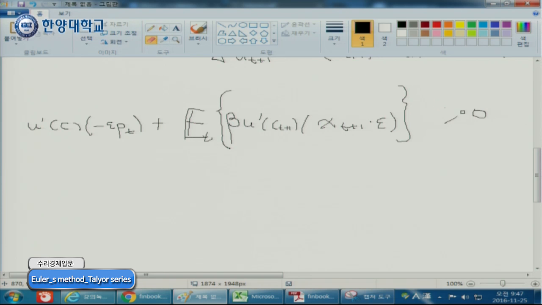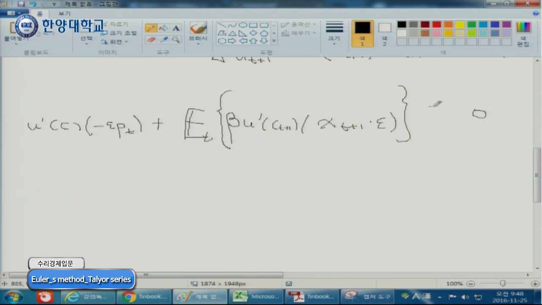if this is less than 0, it means that by saving more today, you become unhappier, which means that you have to reduce your saving, right? You have to keep reducing saving while it is negative, right? So if you are maximizing your happiness today, the best strategy is to make this 0.